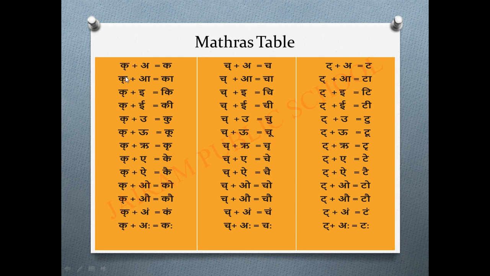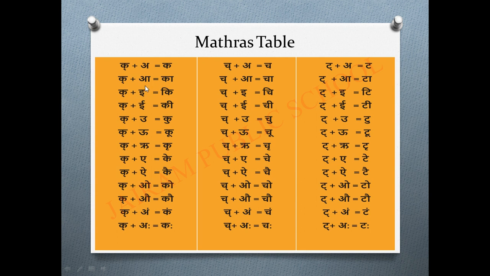If a vyanjan letter is joined to the matras, we will treat it as a half letter. We will read it as a half letter. So ka we will read as ik, cha we will read as ich, and ta we will read as it. So ik plus a. A doesn't have any matra, so ik plus a will be ka itself. Ik plus a, ka.